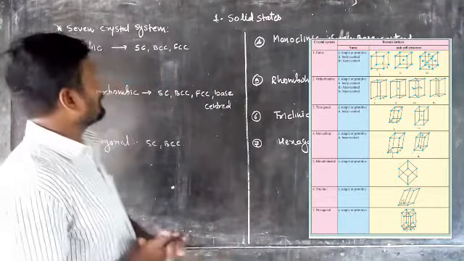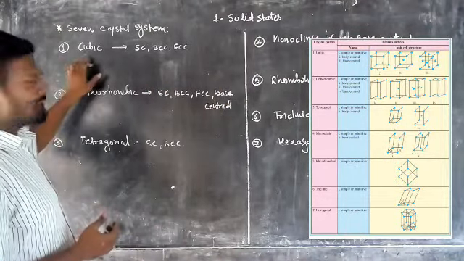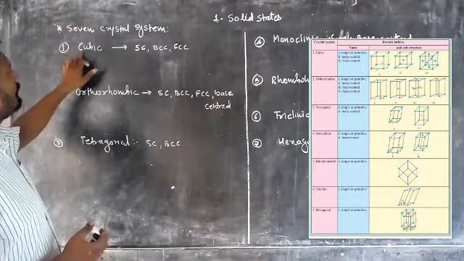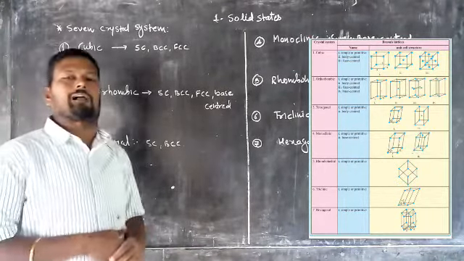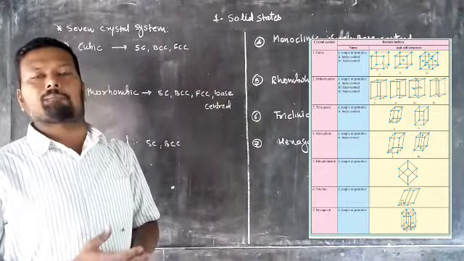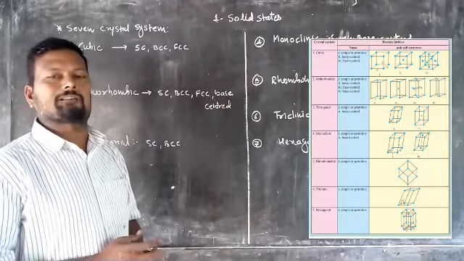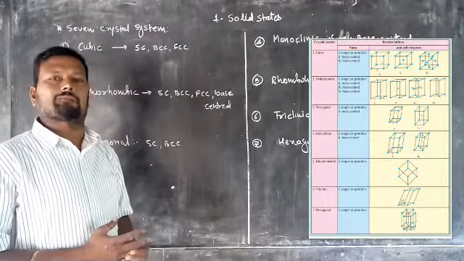So listen here. The first one, in the last session we discussed, is the cubic system. So a cube has a structure where the length, breadth and height are the same. Means a is equal to b is equal to c.